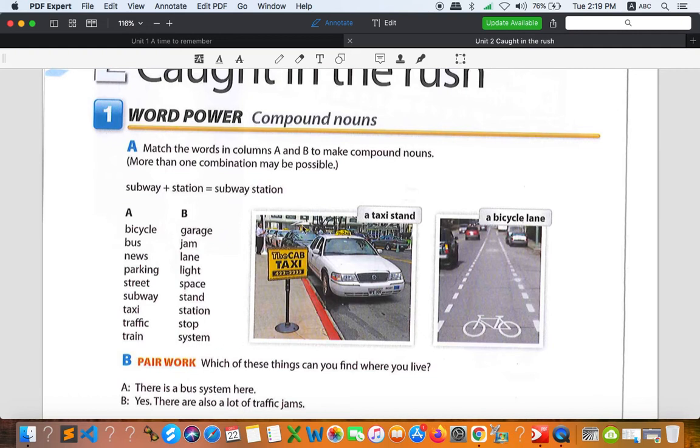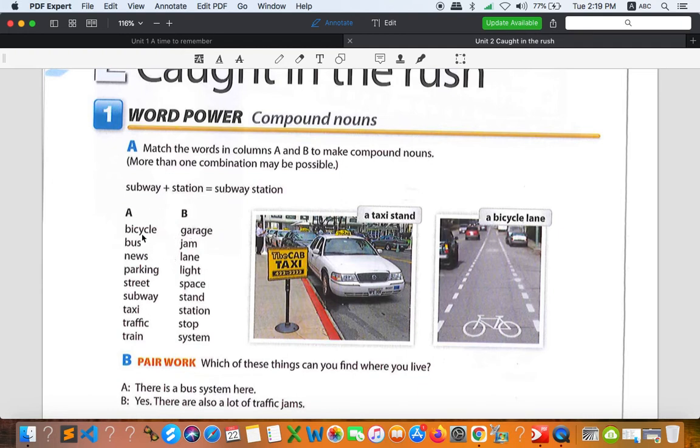As you can see in the picture right here, we have a taxi stand. That is a sign of a taxi stand. The cab, a taxi, doesn't matter, it's the same. And a bicycle lane, this is for bikes on the road. If you see a sign right here, it's only for bicycles, so you cannot ride on a bicycle lane, okay, only bicycles are allowed right here. If you drive a car, it should be another lane, so we call it a car lane. So our job is to combine column A and column B right here.